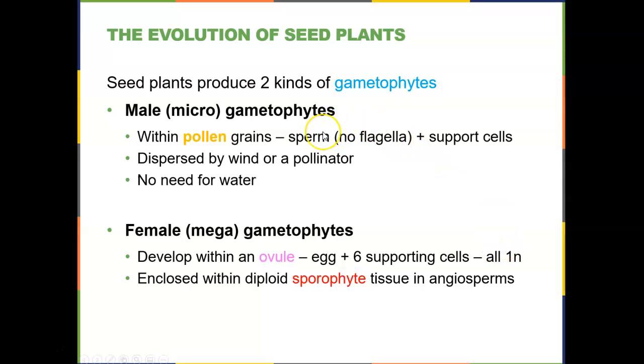Now, once a haploid sperm joins up with this egg, this ovule becomes fertilized, and this will develop into the seed, with that fertilized egg becoming first a zygote, then an embryo. This ovule is encased within diploid sporophyte tissue in angiosperms, and this is what will become the fruit.